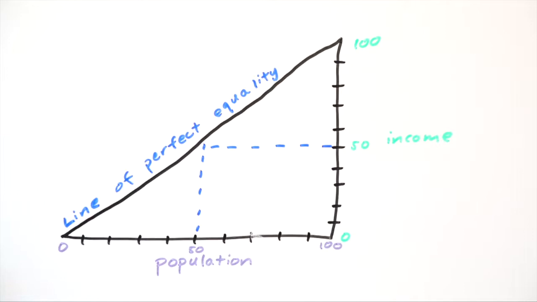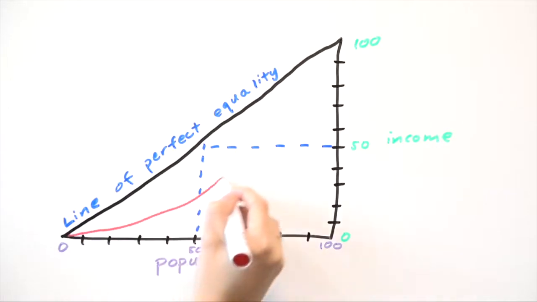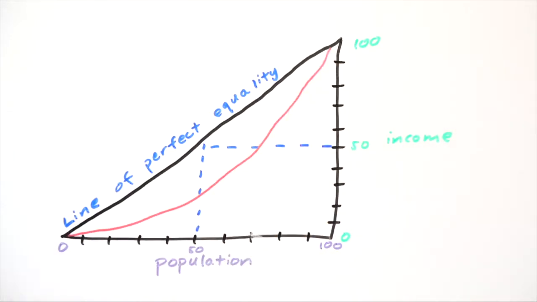Any other percentile here will find an exact match on the other axis representing perfect distribution of income. That's why this line here that connects the endpoints of the two axes is known as the line of perfect equality. But this is an ideal scenario. Let's now introduce the element of the graph that represents unequal distribution, the Lorenz curve.